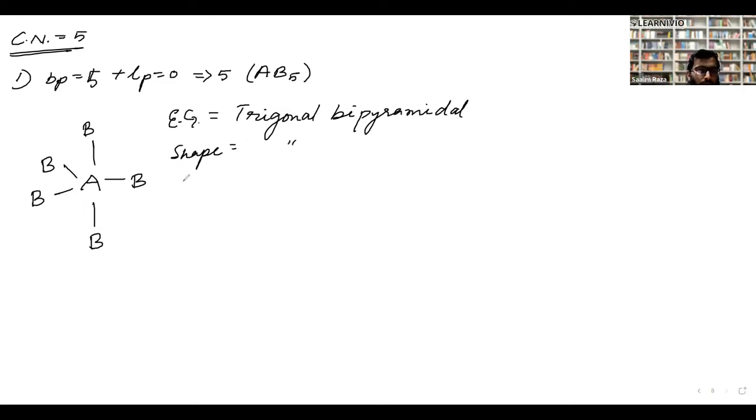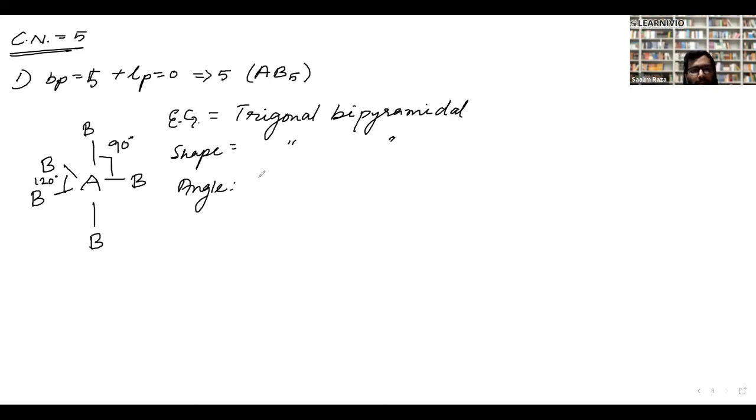Now angle. There are 2 types of angle. These will be of 120 degrees. And if we measure these two, then this will be 90 degrees. Another one, if I measure, will be 180 degrees, but only two are given in your NCERT.